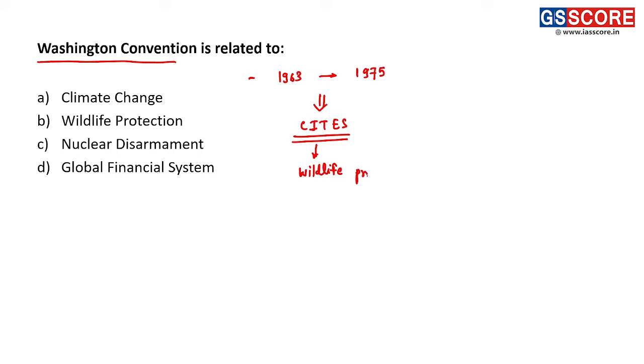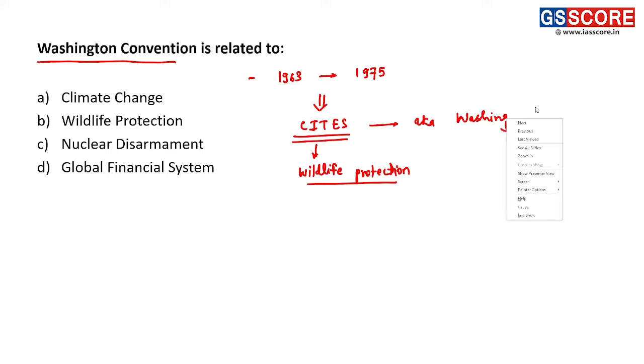This CITES convention is also known as the Washington Convention. Fine. So Washington Convention, that means CITES, is nothing but a convention related to wildlife protection. Fine. And that's why the answer is B.